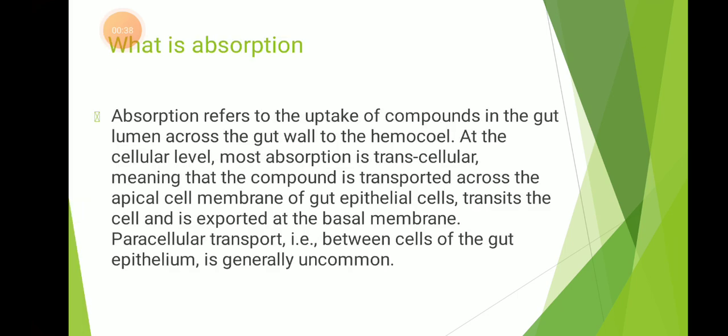What is absorption? Absorption refers to the uptake of the compounds in the gut lumen across the gut wall to the hemocoel. At the cellular level, most absorption is transcellular, meaning that the compound is transported across the apical cell membrane of gut epithelial cells, transits these cells, and is exported at the basal membrane. Paracellular transport, for example between cells of the gut epithelium, is generally uncommon.